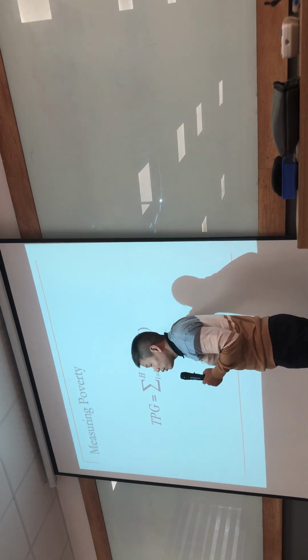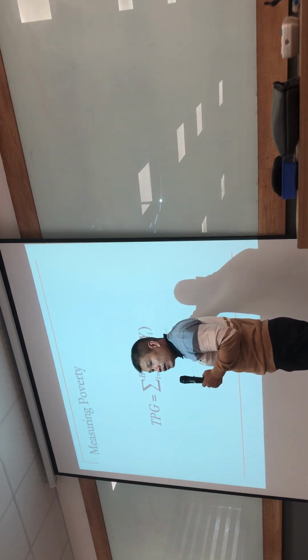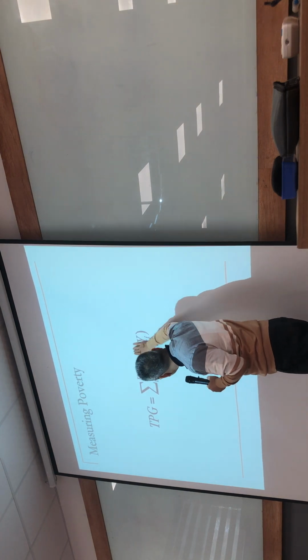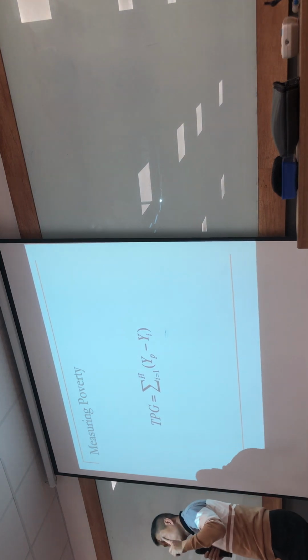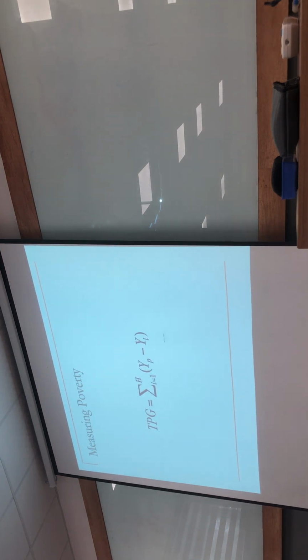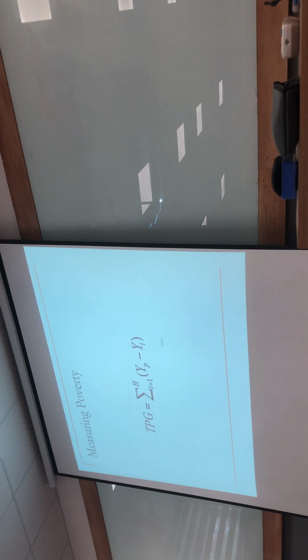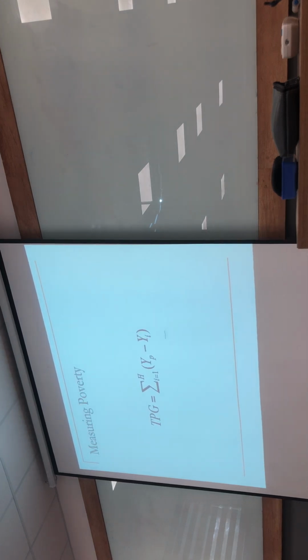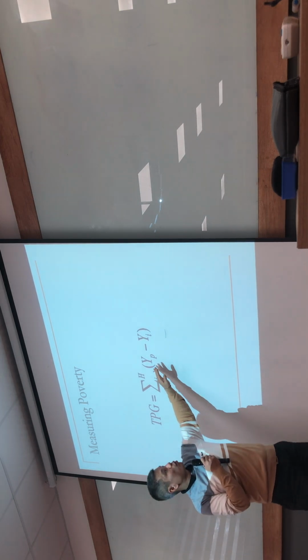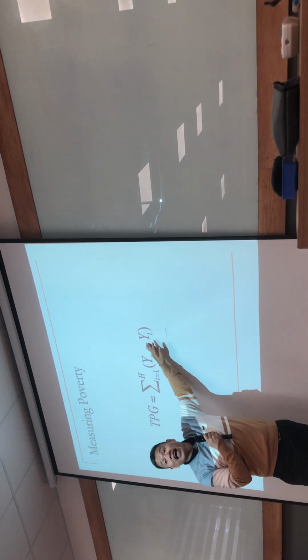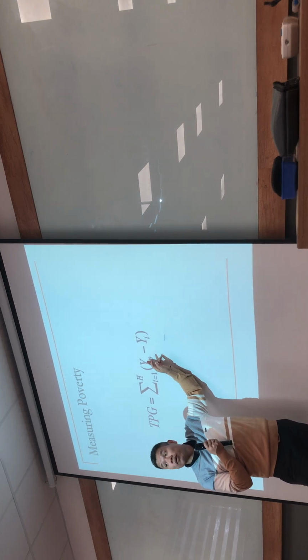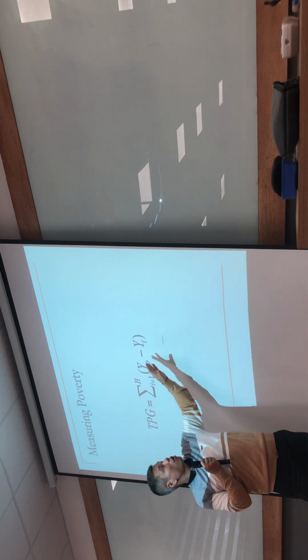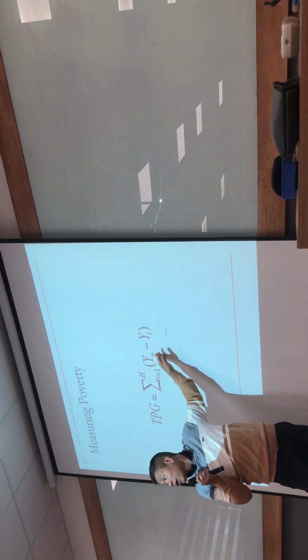YP is the income at the poverty line. By this formula, we can see how much income a specific poor family needs to become non-poor. Here you compare with the poverty line. When the income of the poor reaches the poverty line, they become non-poor.